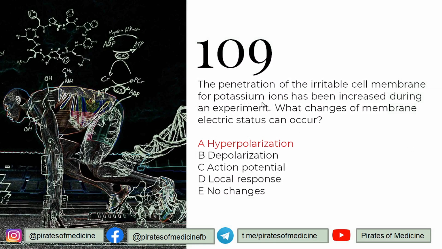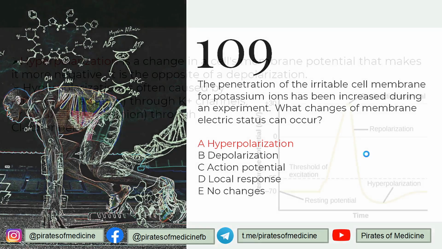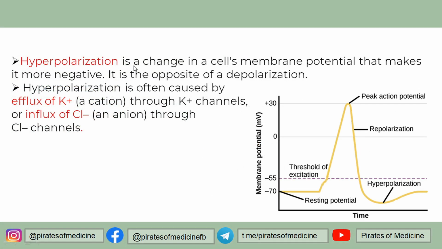109 is that the penetration of irritable cell membranes for potassium ions has been increased during the experiment. What changes of membrane electrical status can occur? So we have done this question a couple of times in the physiology base as well. So basically, hyperpolarization is the change of cell's membrane potential, which makes it more negative, correct?